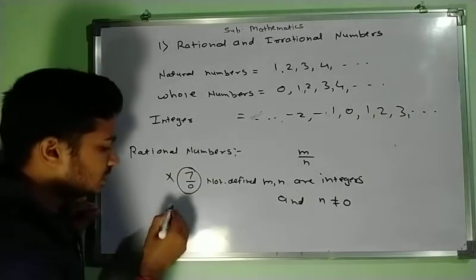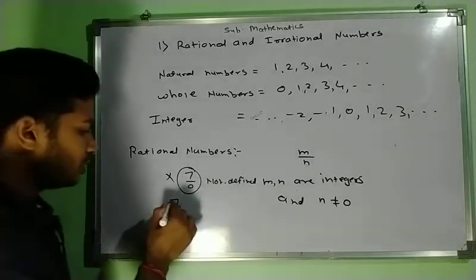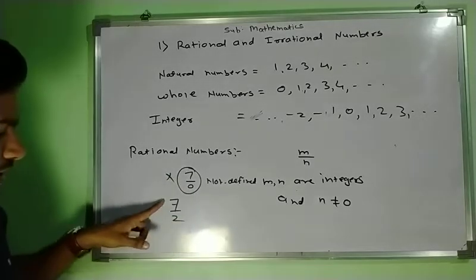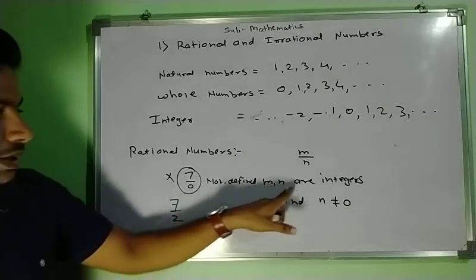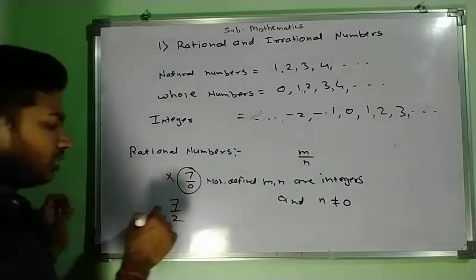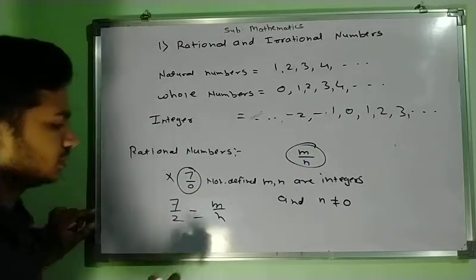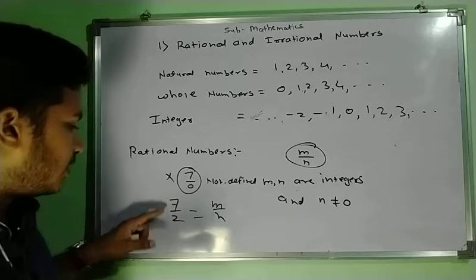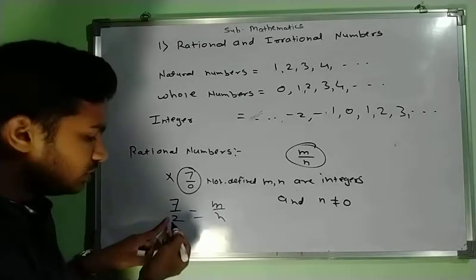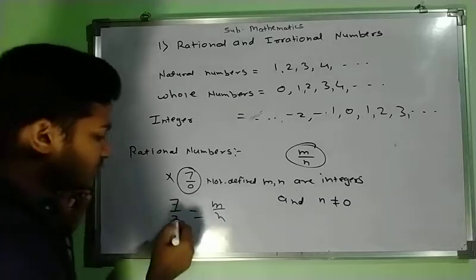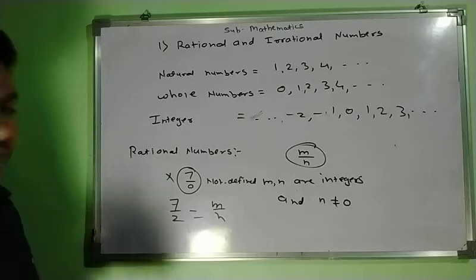Now suppose we have 7 upon 2. According to our condition, at the numerator we have 7, at the denominator we have 2. Our condition is that m and n are integers, and the number is of the form m upon n. Here 7 is an integer and 2 is also an integer, and 2 is not equal to 0. So the number 7 upon 2 is a rational number.